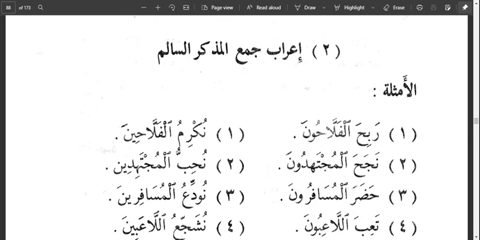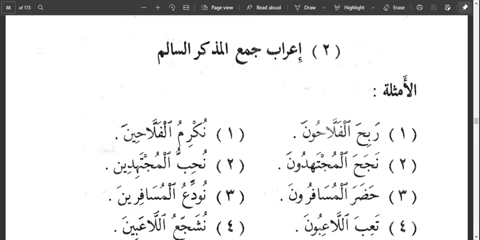This is Nahw Class 70, and we are still on our reference book, An-Nahw al-Wadi, al-Juzu Thani, the second part of An-Nahw al-Wadi. In the previous classes, we discussed Taqsim al-Jam' and mentioned them as Jamu Taksir, Jamu al-Mu'annas al-Salim. Tonight, inshallah, we are going to be looking at the i'rab of Jamu al-Mudhakkar al-Salim.